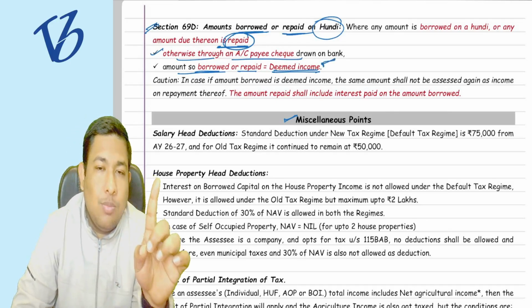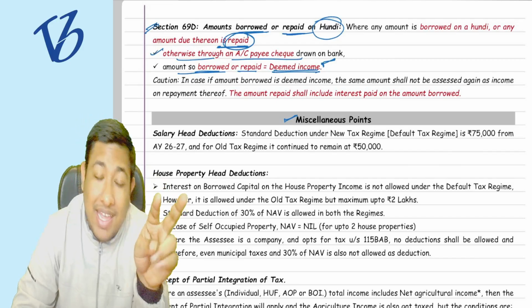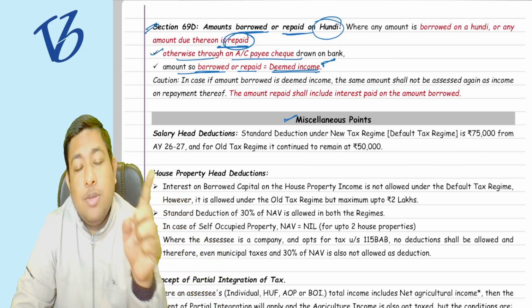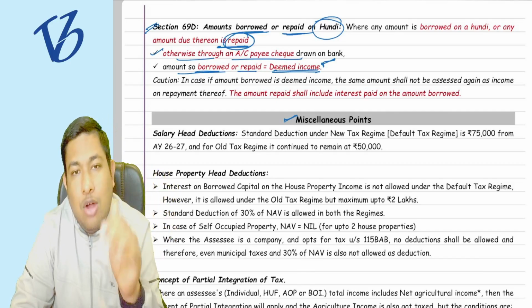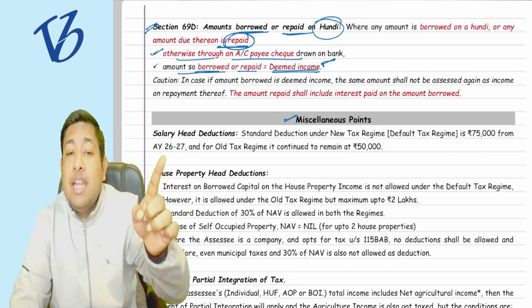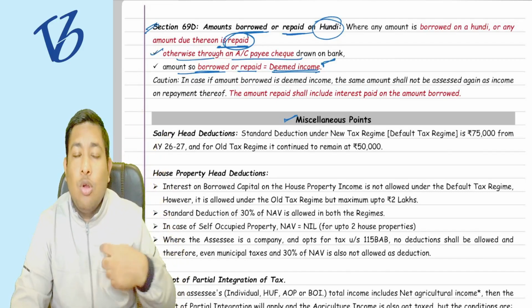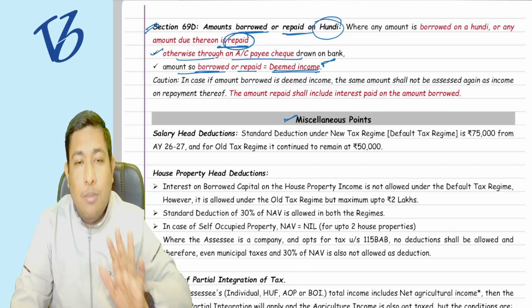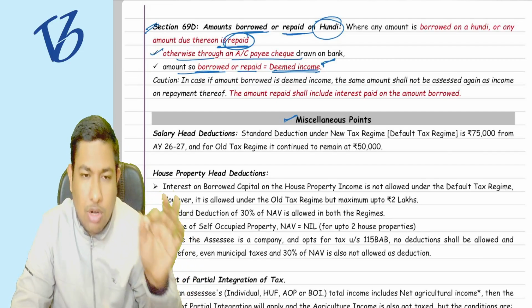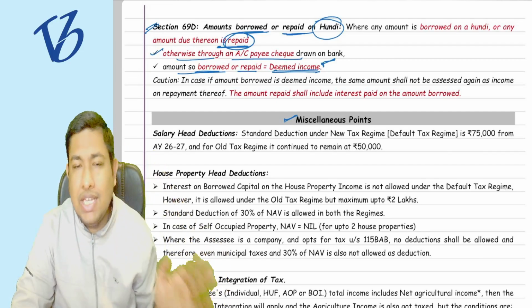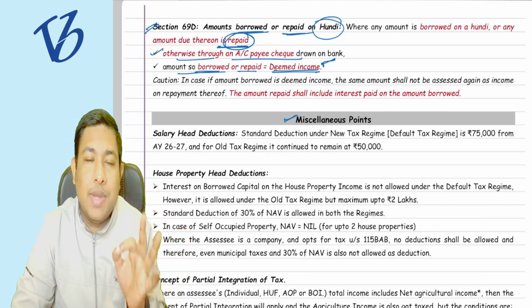So do not pay by cash, do not pay by a normal simple cheque. It must be an account payee cheque, then only it is allowed. The borrowing can be done by any method, but the repayment is allowed only by account payee cheque. Normal cheque is not allowed, cash not allowed, UPI not allowed, nothing is allowed. Only the account payee cheque is allowed.